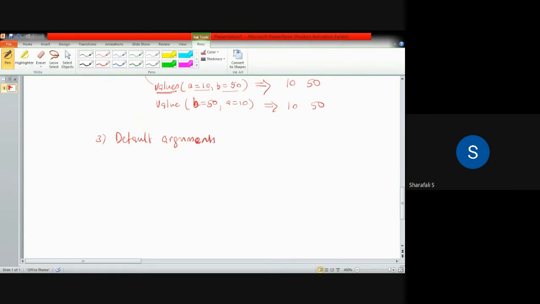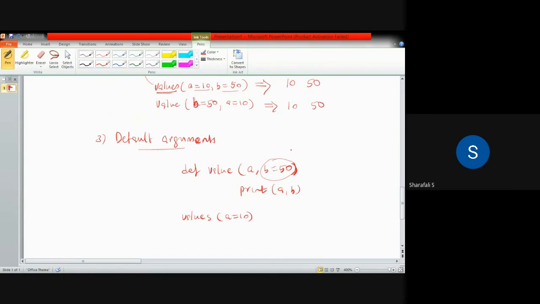So in this case, default arguments we can consider, let's say same example, values. And in this case, I am defining a comma b equal to 50. And I am using print a comma b. And I am calling that function values. And I can put a equal to 10. Only one variable I have to give. So in this case, some of the variables are already defined. So some of the arguments will be considered with the default values.